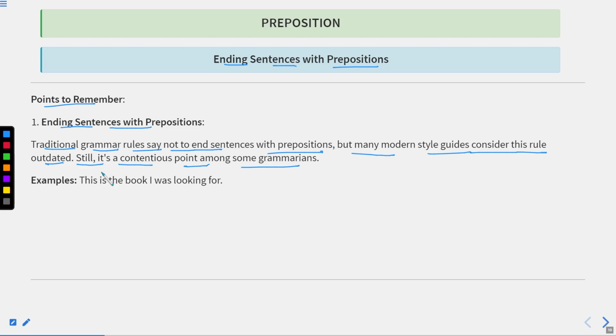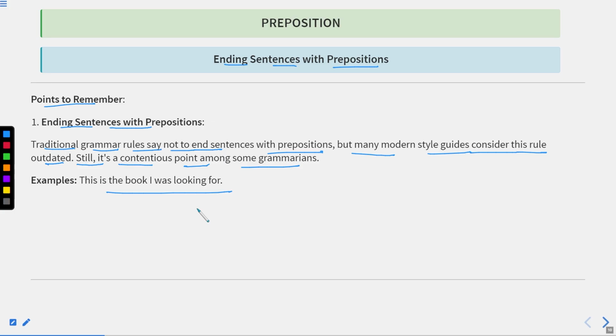You can say they look good. For example, this is the book I was looking for. Okay, so this is actually a modern style of speaking, and we do use prepositions at the end of the sentence.